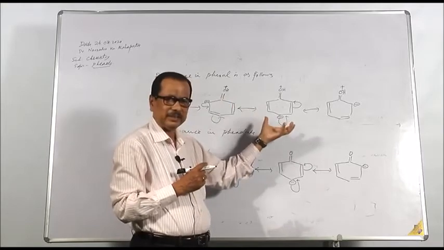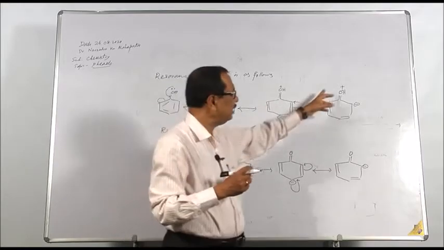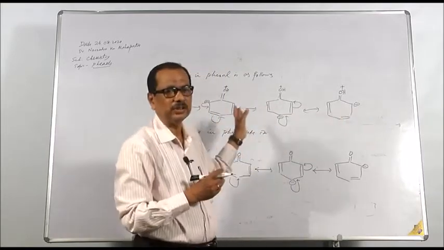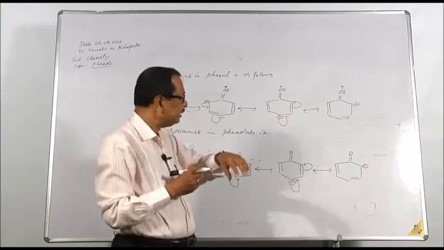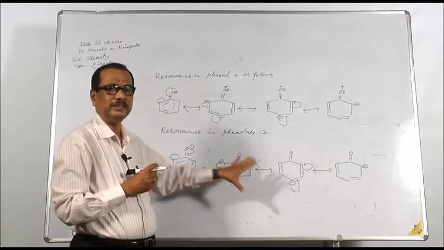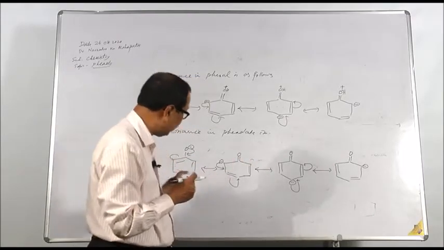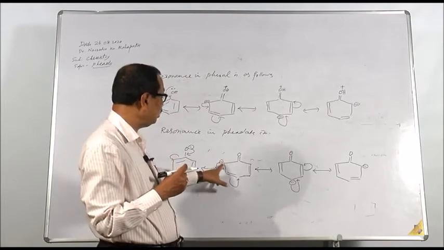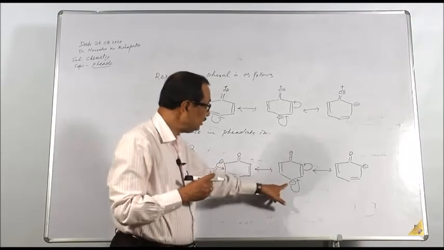Due to charge separation, there is every possibility that they may recombine to give back the original compound, or in other words, resonance is hindered. But that is not happening in the case of phenolate ion, because phenolate ion has only one negative charge.